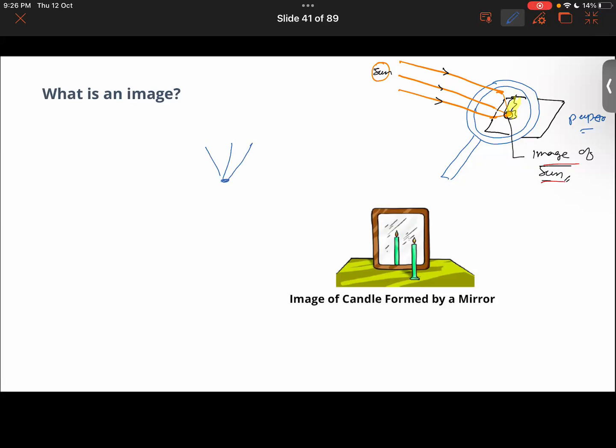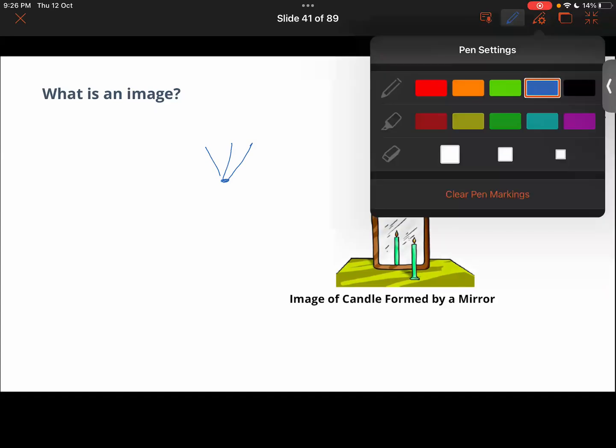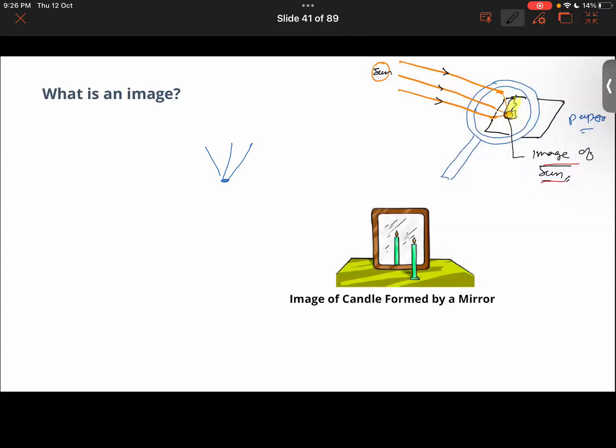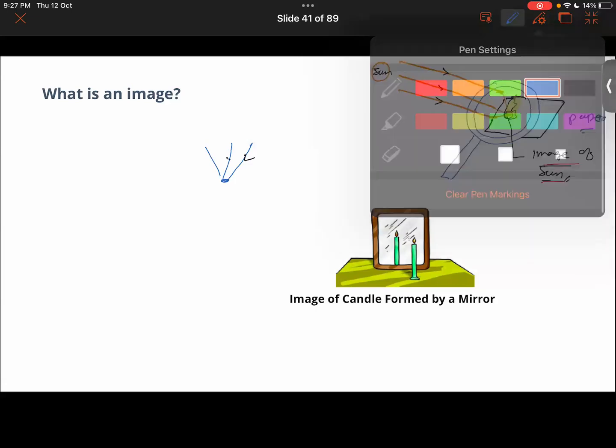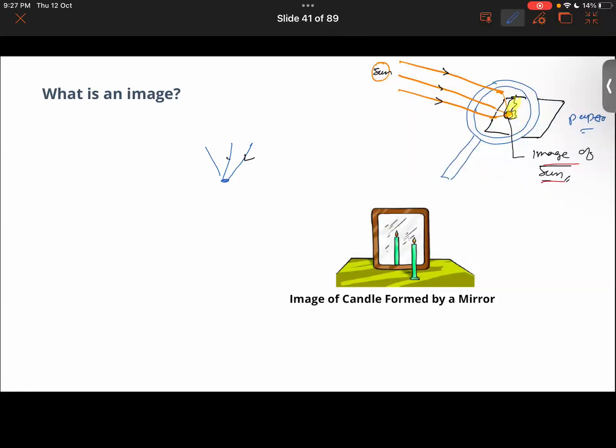That's a different thing, we are not going there. I am saying that it appears as if the rays are coming to converge at that point. It appears that they are passing through this magnifying glass and then converging at that point.